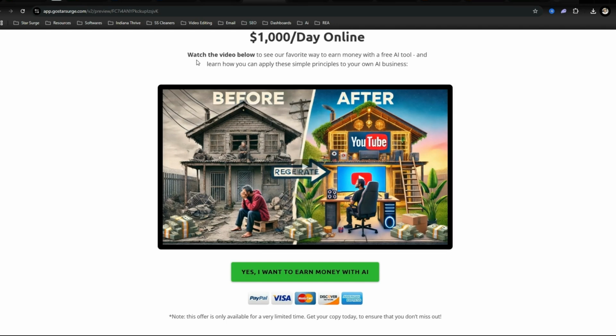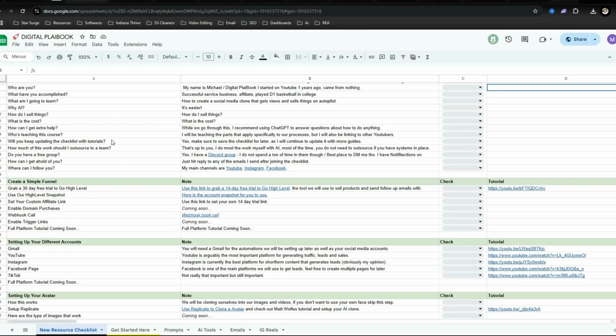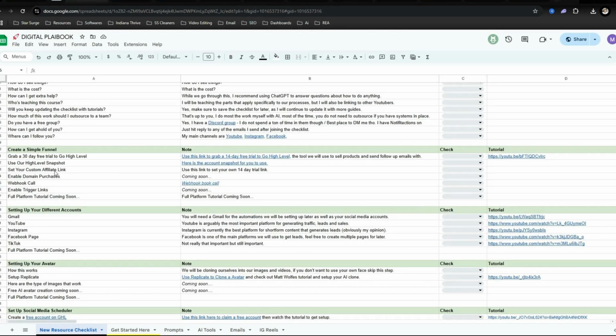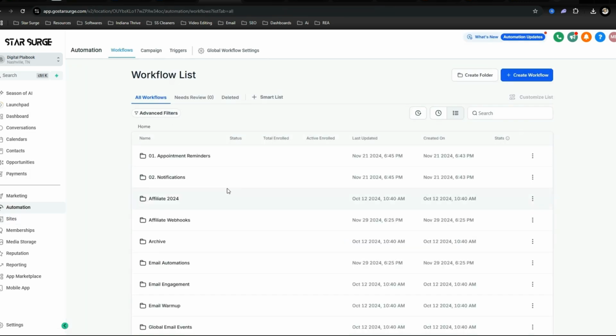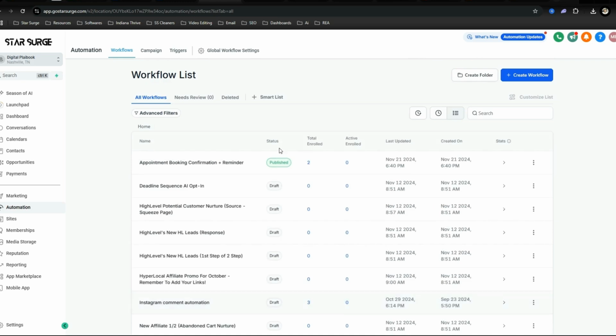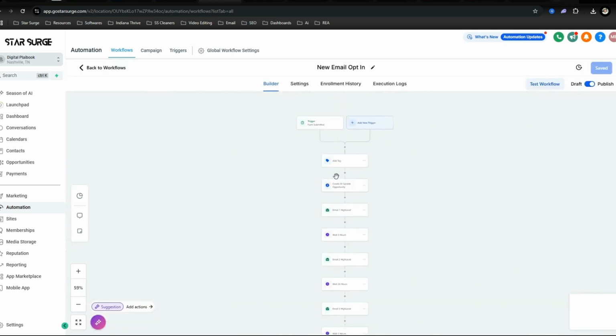But instead of me talking about it, let's go ahead and just confirm it on the digital playbook. So we create this simple funnel and get the snapshot and custom affiliate link. So let's just go back to here. Once you do that, we're going to go to automations. And this is where you're going to create your custom affiliate link. Or not create it, but this is how you're going to use it.